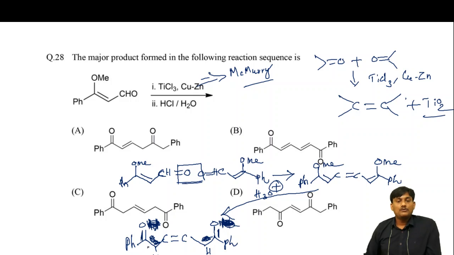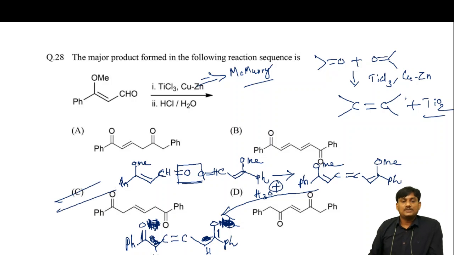So what is the molecule? Ph C double bond O, CH2, C double bond C, next to CH2, C double bond O, Ph. So which one is the correct option? C is the correct option.